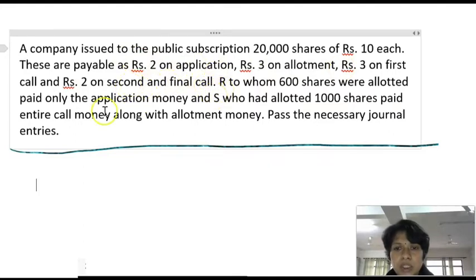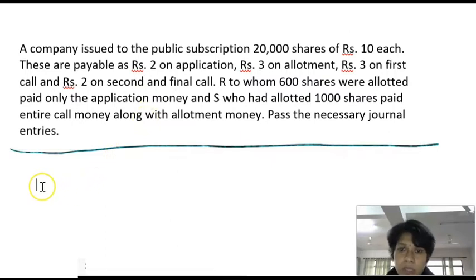R, to whom 600 shares were allotted, paid only the application money, and S, who was allotted 1000 shares, paid the entire call money along with the allotment money. It means the shareholder we have allotted 600 shares paid only the application money. So allotment money, first call money and second call money is known as calls in arrear. And Mr. S, who was allotted 1000 shares, paid the entire money along with allotment money. It means in allotment money we have received first call money and second call money in advance, so this is known as calls in advance.